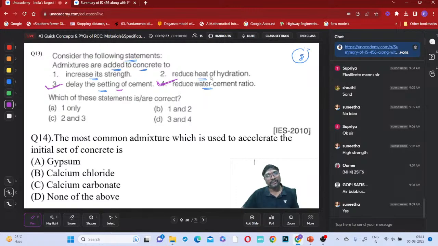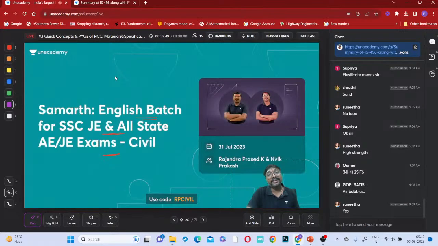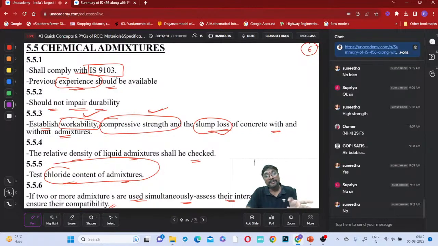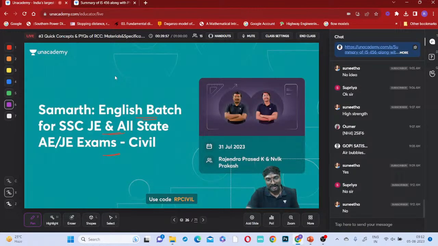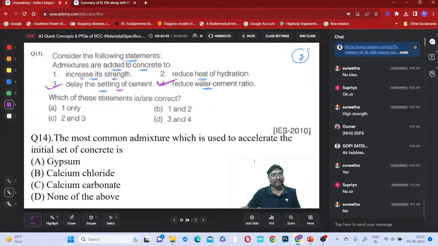Admixtures cannot reduce the heat of hydration, right? Admixtures cannot change the strength, right? Did I mention any admixture changing the strength? What we have mentioned is we have to check the strength and workability with admixture and without admixture. That is what was said. But did we say that strength is influenced by the admixtures? No. Strength should not be influenced by the admixtures, right? So which option?